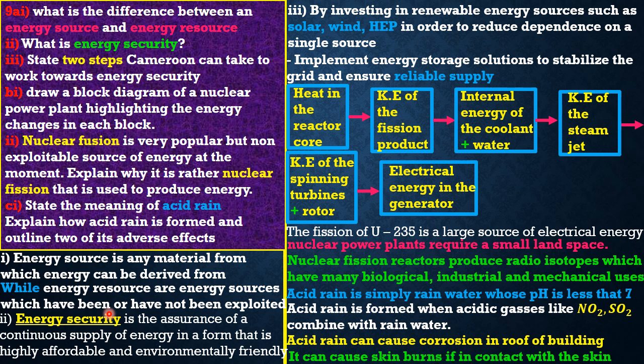The next point we can give is that it can cause skin burns if it comes in contact with the skin. Great. So guys, these acid rains that we're talking about, whenever they come into close contact with our bodies, they might cause skin cancer. Okay, they might cause skin cancer, or better say burns. They might burn your body, such that your body starts having some strange and very funny spots.